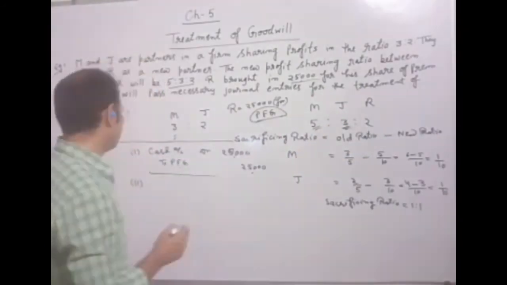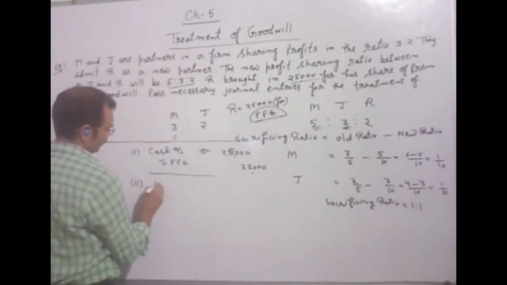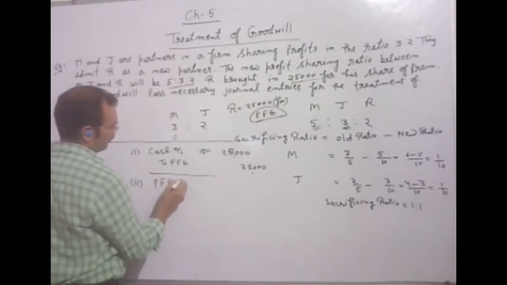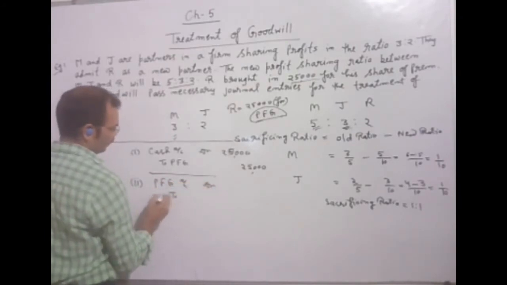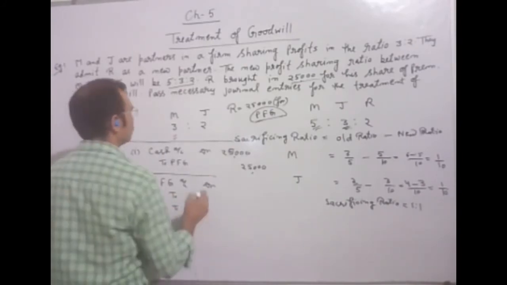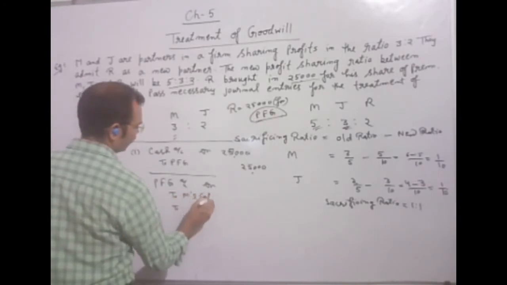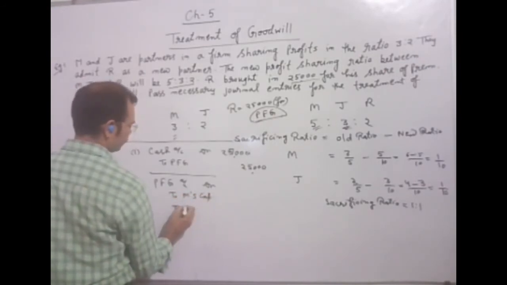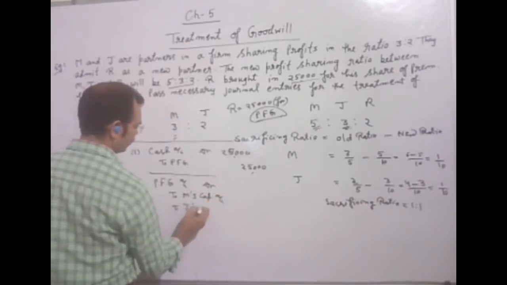Understood? What is the entry? Premium for goodwill account debit to, you will write here the names of the old partners, M's capital account and J's capital account.